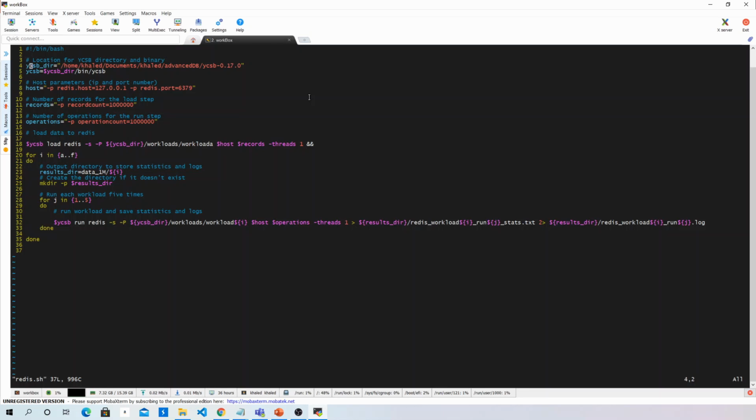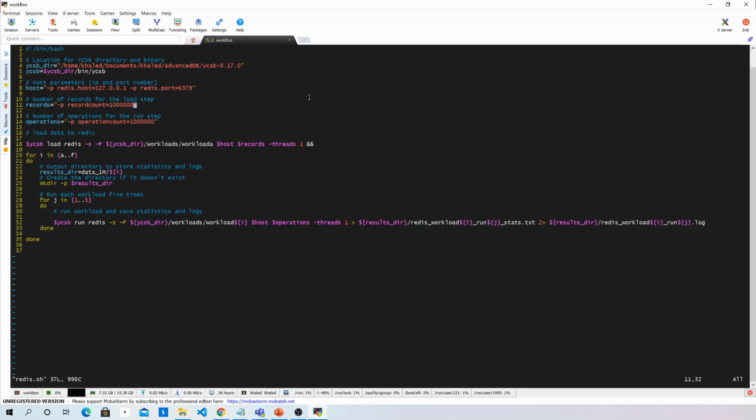First, we are defining the location of the YCSB directory, which we installed. Then we need the host parameters for Redis, which are the IP address and the port number to which the Redis server is listening. And then the number of records that we need to load in the load step. We're using 1 million records here.